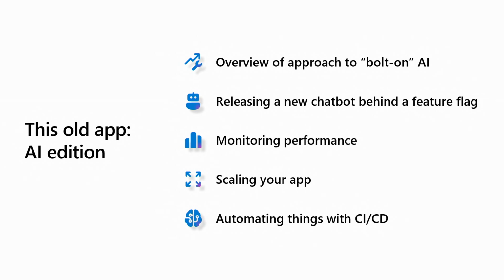And so there are some things that we want to do with our application. For instance, we want to enable a chatbot for our app, but we want to put it behind a feature flag. So we'll do that. There's also some advantages that we gain when we host it on AKS, including scalability and resilience and things like that. And so we'll explore a couple add-ons that are available to us, because what are we trying to do? We're trying to run fast without breaking things, right?